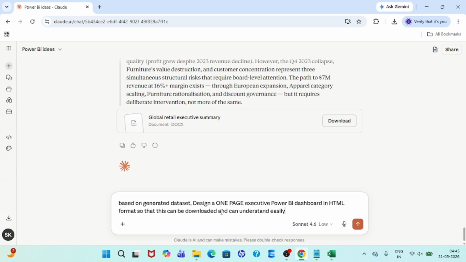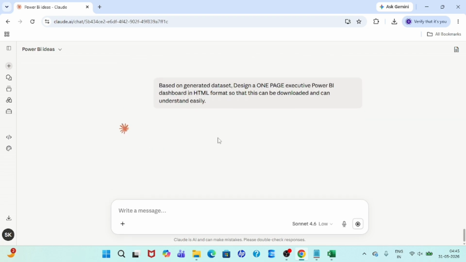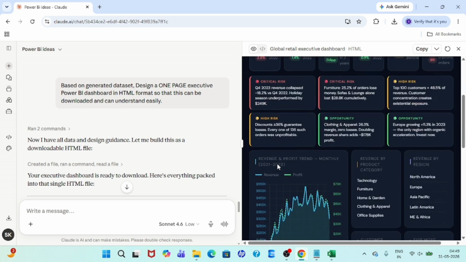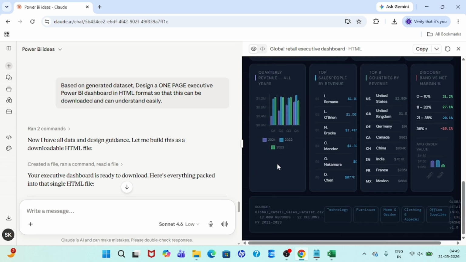Right? Now hit the enter button. So this will be our final last prompt, and let's see what Claude AI does. So hit the enter button. Now you can see this is the dashboard which has been generated by Claude AI, and it's a perfect one, right?